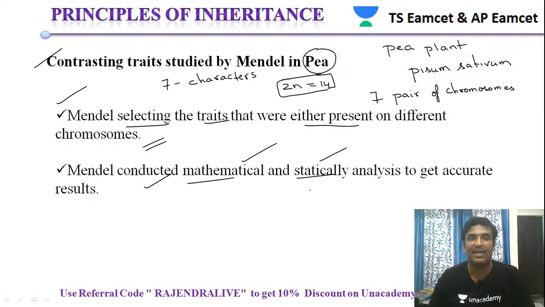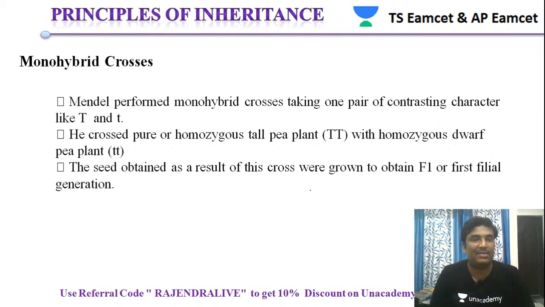Mendel selected traits which are present on different chromosomes but not on the same chromosome. That is the reason why Mendel succeeded in his experiments. Apart from that, he also conducted mathematical and statistical analysis so that he got exact results.